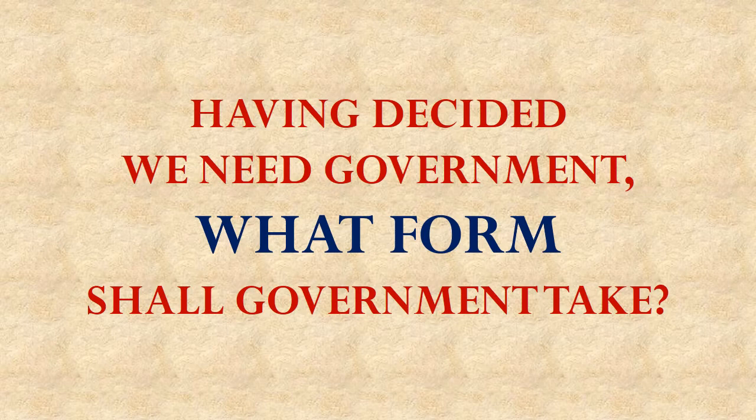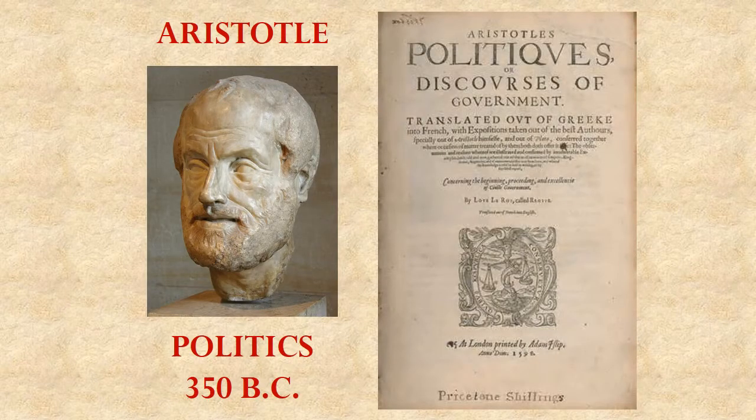In previous lessons, we learned that the problems of living without government would naturally lead us to want a government to provide us with security for our lives, our liberty, and our property. But having decided that we want a government, we must next decide what form of government will be best. We then turn to the ancient Greek philosopher Aristotle for guidance about the possible forms that a government might take.